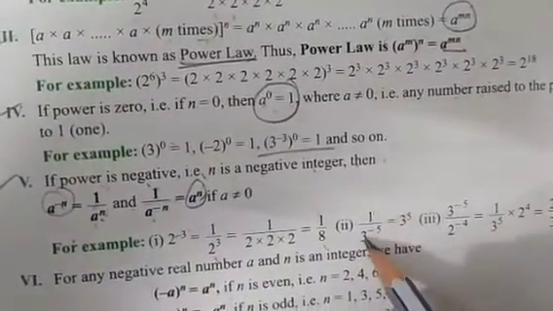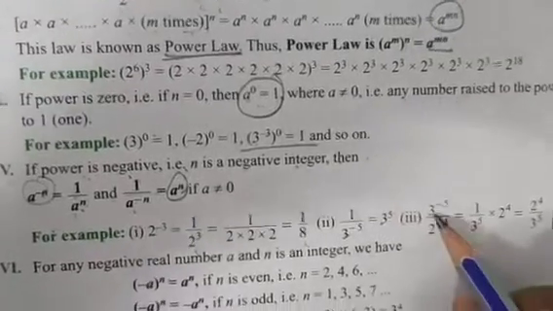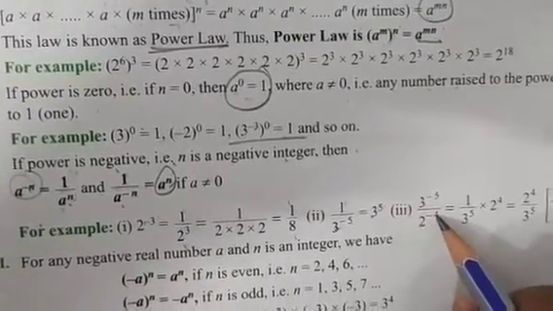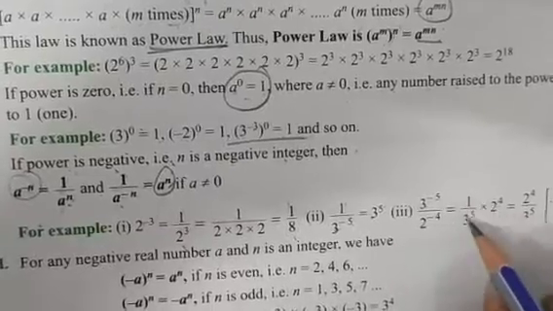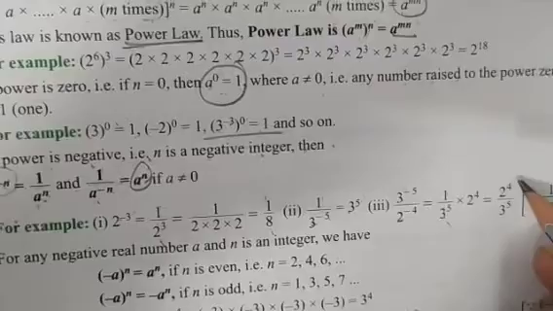Take 1 by 3^(-5); it will go to 3^5. So 3^(-5) and 2^(-4) means we can write 1 by 3^5 and 2^4 in positive, so 2^4 and 3^5. Is it clear?